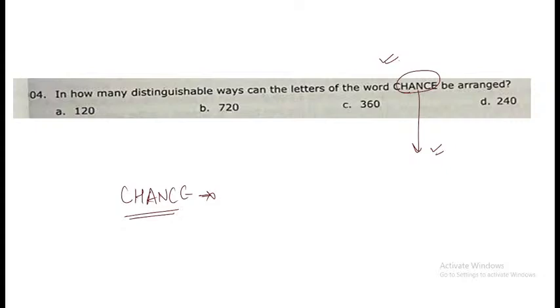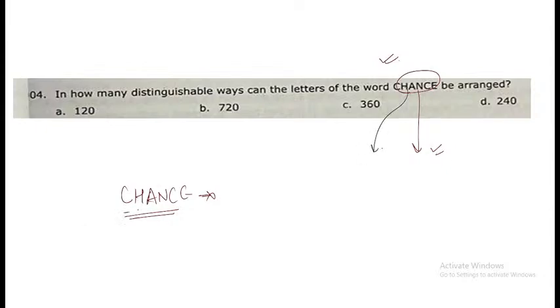Everyone, mark the answer quickly. It's a simple concept. Then I'll explain it to you. The question is asking for the number of ways in which we can arrange the word CHANCE.